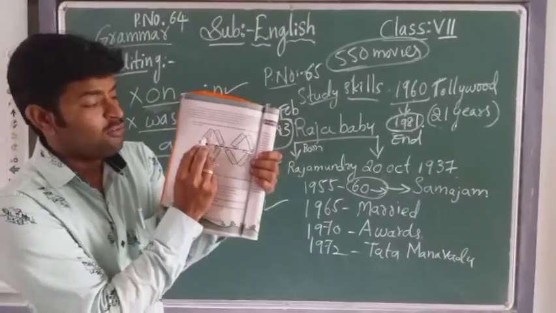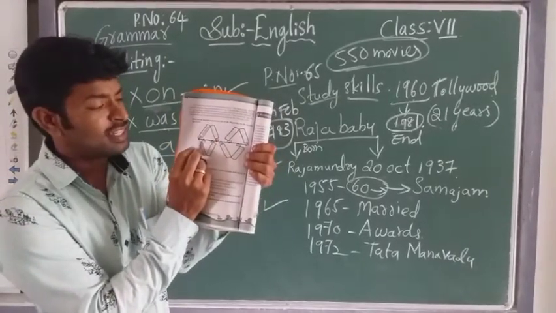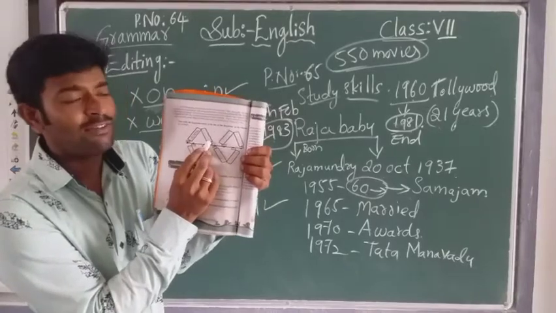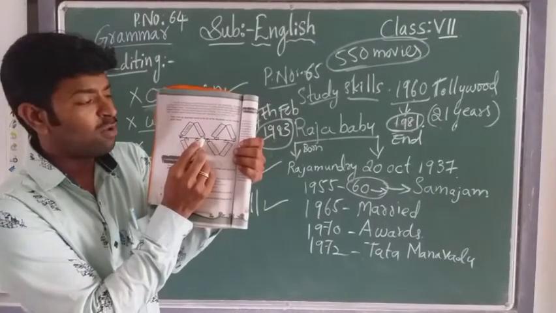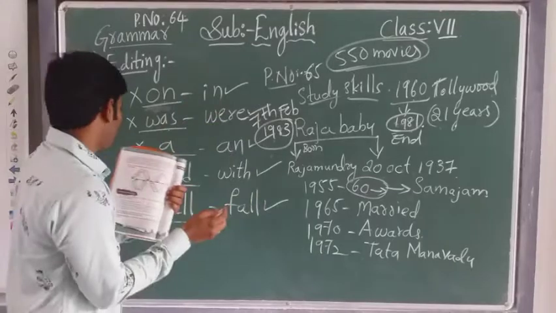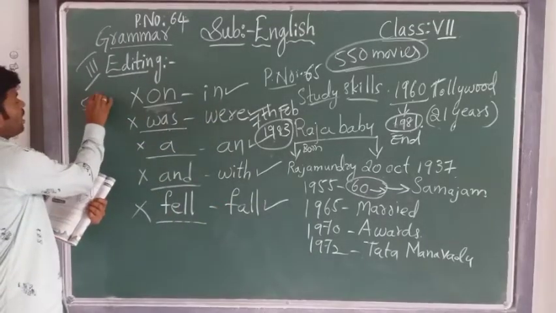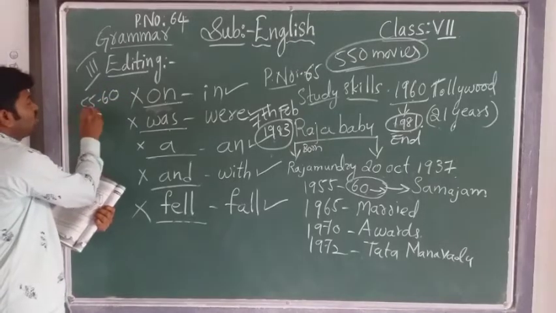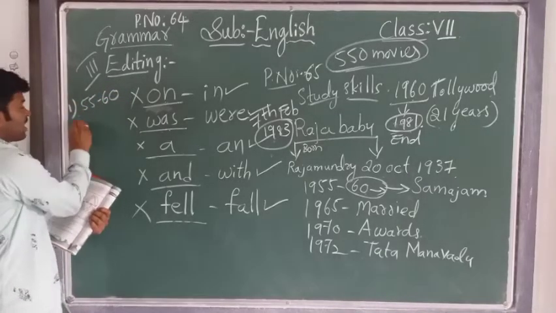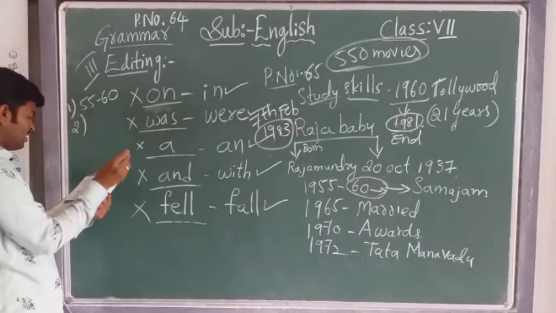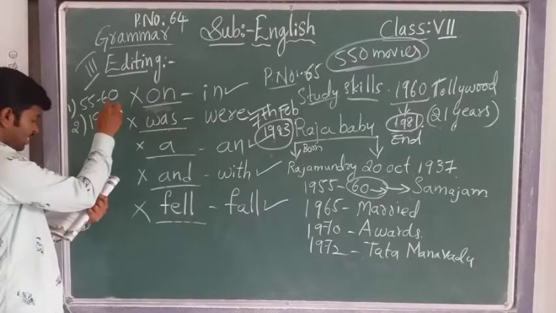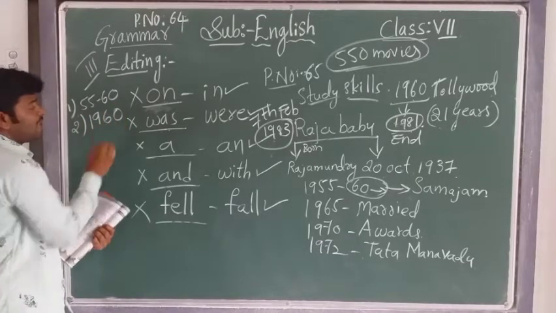1937 is given. What is happening in the year 1937? That you should write. Again, one box is given here. In that box, I will write the year. From 1955 to 1960, what he has done, that you should write. Next, second one, in the year 1960, what he has done.